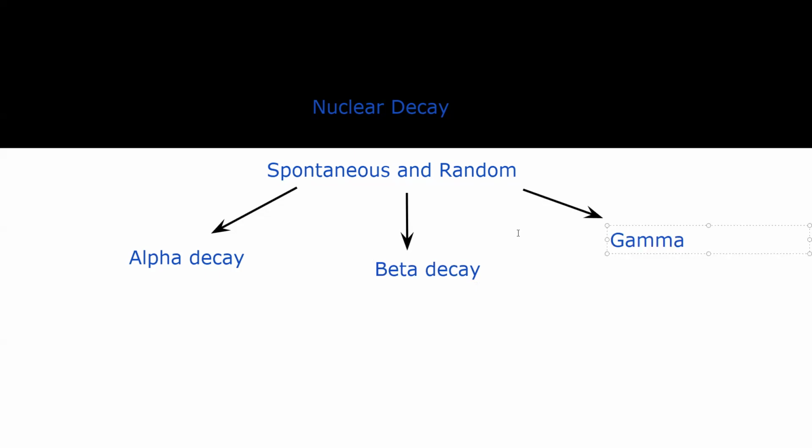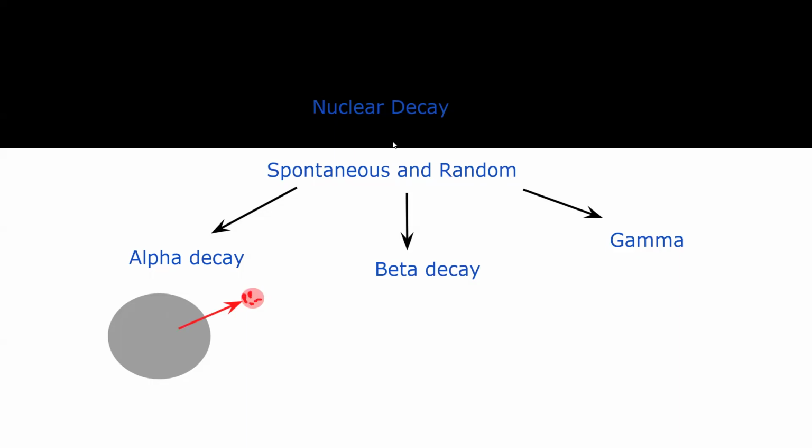Alpha means when a radioactive nucleus is unstable, it starts to emit a group of particles, two protons and two neutrons, from the unstable nucleus. When two protons and two neutrons are emitted, we call that alpha.